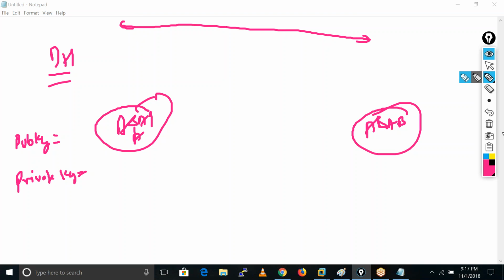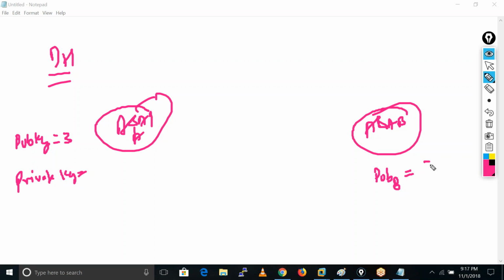So for example, let me take very small values here. Let's suppose I am taking 3, any random value, as the public of A, and this is the public of B, which is any random value, 7. And this is the private of B. Let's suppose this is around 4, and this is around 7 or 8, anything, because these are random values. We are not aware of these values as well.